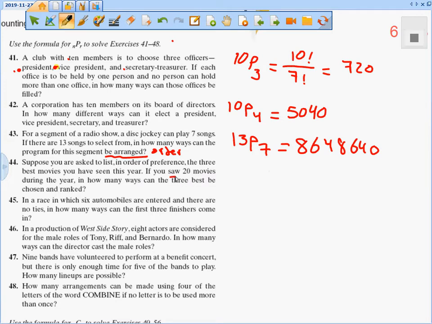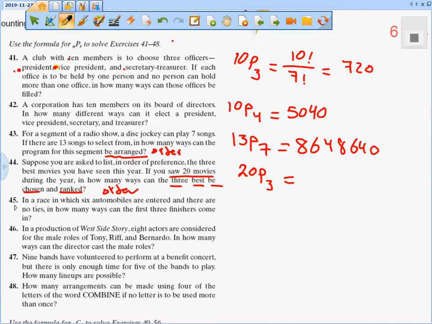If you saw 20 movies during the year, in how many ways can the 3 best be chosen or ranked? We said before that "in how many ways" doesn't prove that the question is permutation or combination. But there is order, right? So it's going to be 20P what? 3. And you can calculate 20P3 later, it's not a big problem.